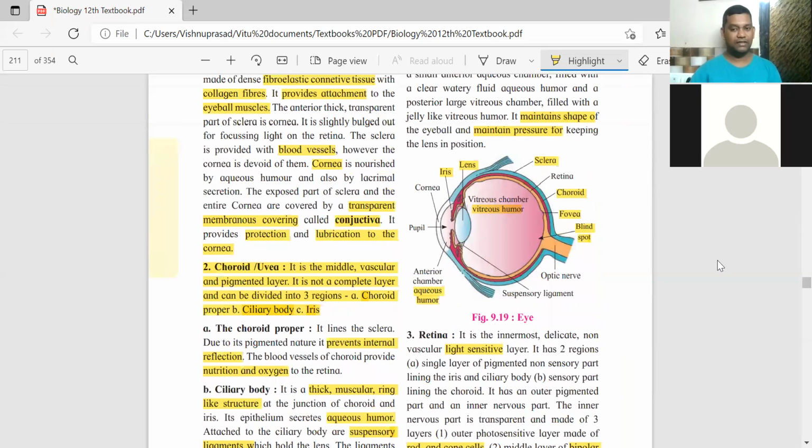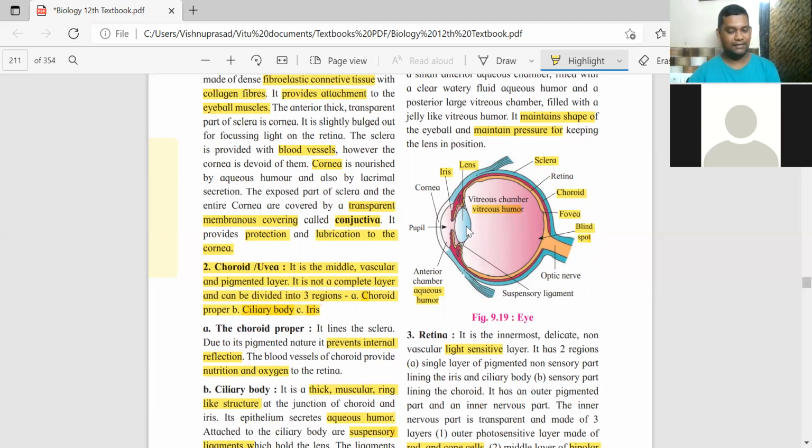So we have understood how the eyes function and how you can understand the perception of an image. तो क्या होगा? The first layer through which the light passes is the conjunctiva. करके light will enter through the pupil, which is in the centermost part of the iris. तो pupil से पास होते हुए it will enter the aqueous chamber, in the aqueous humor.